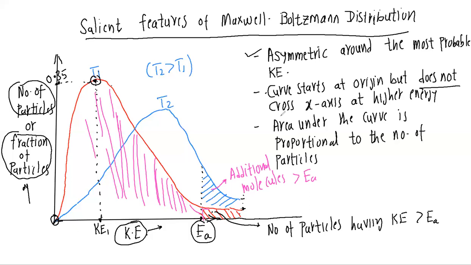This Maxwell-Boltzmann distribution conveys a lot of information, and a lot of good questions have been asked on it. But if your concepts are clear about this, there is no possibility that you can go wrong on this. Hope it is quite clear to you.